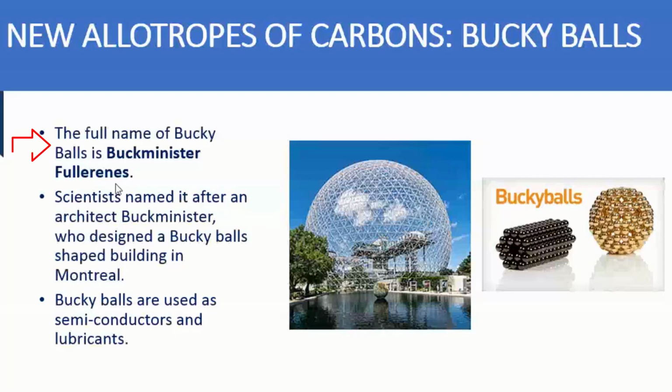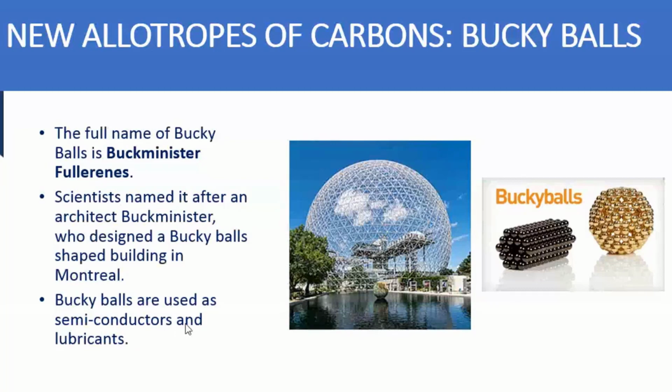The full name of buckyball is Buckminsterfullerene. Scientists named it after an architect, Buckminster, who designed a buckyball-shaped building in Montreal. So this is the building, shaped like the buckyballs, and these buckyballs are used as semiconductors and lubricants.